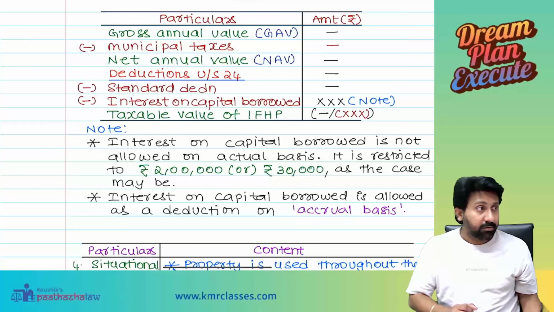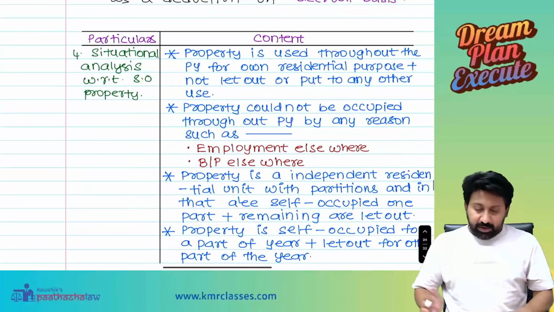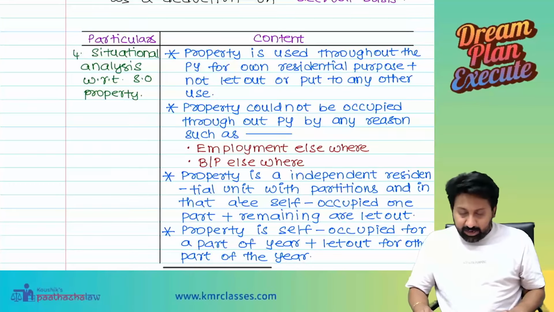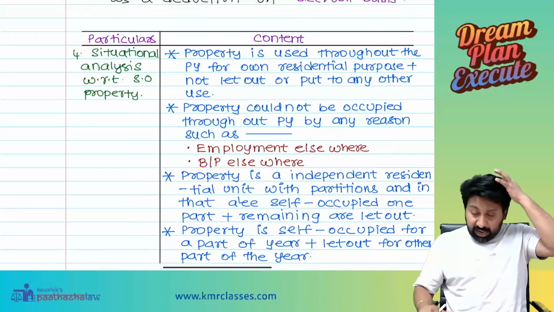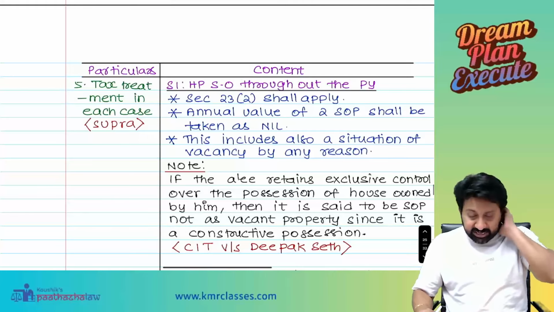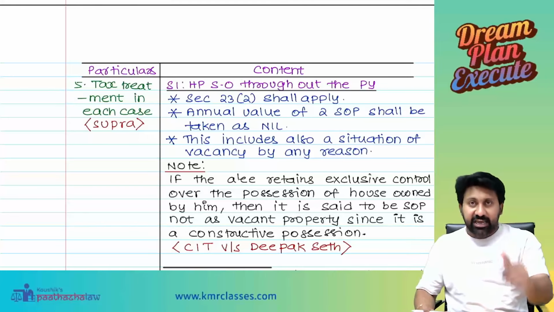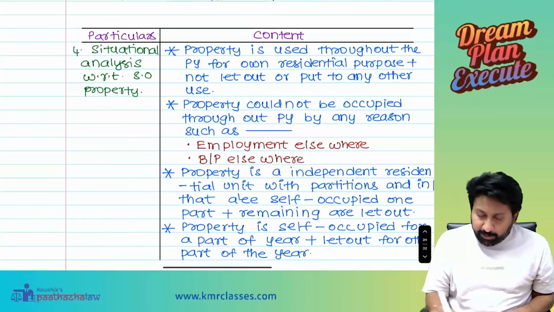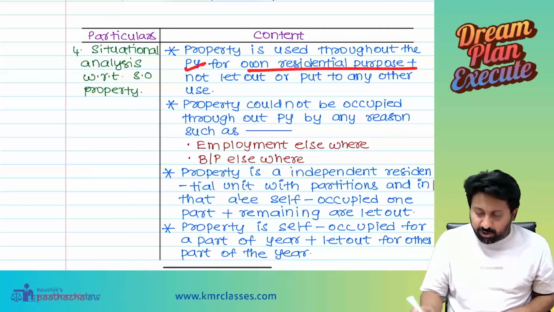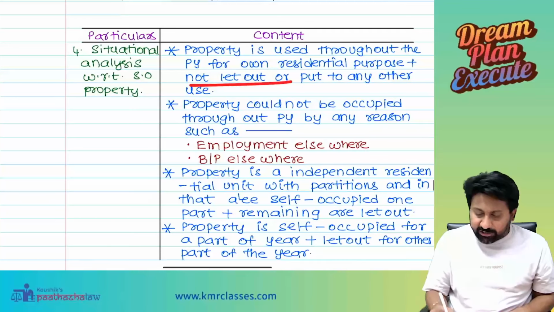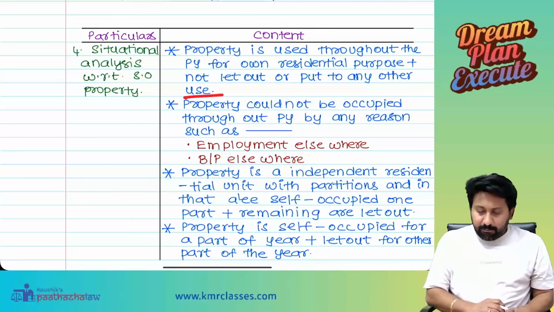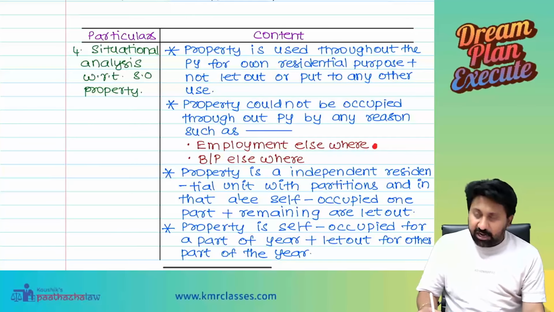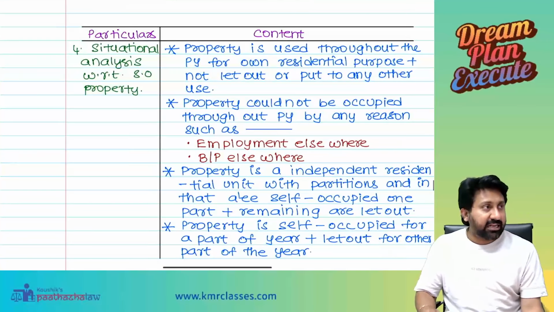Yes, sir. Okay, done. Next, situational analysis with respect to self-occupied property. I have given so many situational analysis treatments in each case. One by one, let us try to understand. Property is used throughout the previous year for own residential purposes and not let out or put to any other use. Property could not be occupied throughout the previous year by reason of employment, business or profession elsewhere.